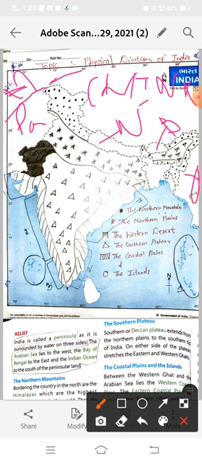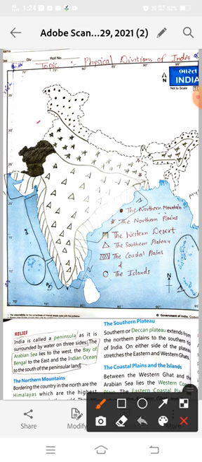Here is Myanmar, and here is Bangladesh, and here is Sri Lanka. Sri Lanka is also our neighboring country. So these are our neighboring countries: Pakistan, Afghanistan, China, Nepal, Bhutan, Myanmar, Bangladesh and Sri Lanka.